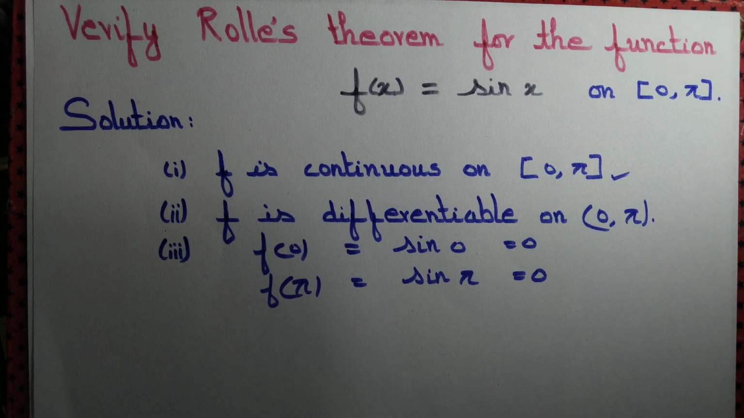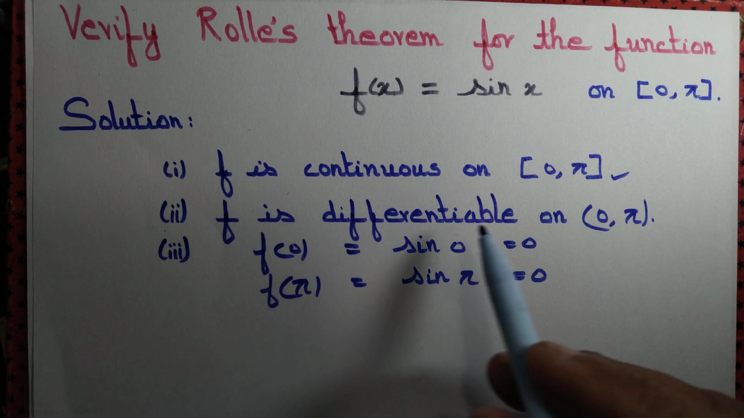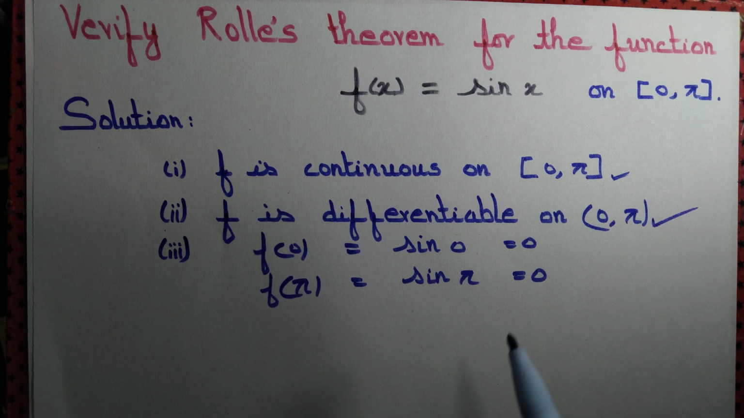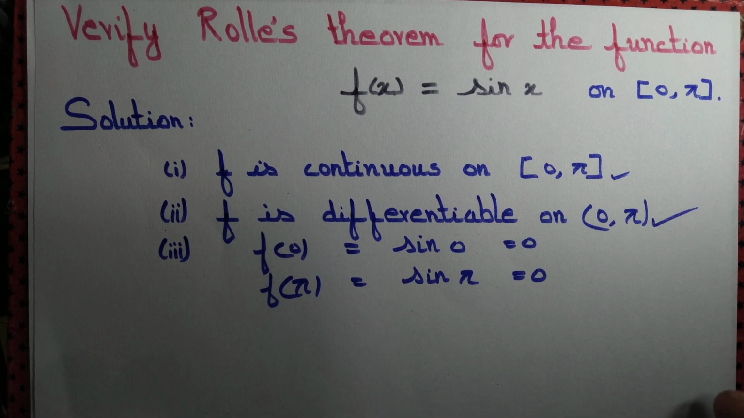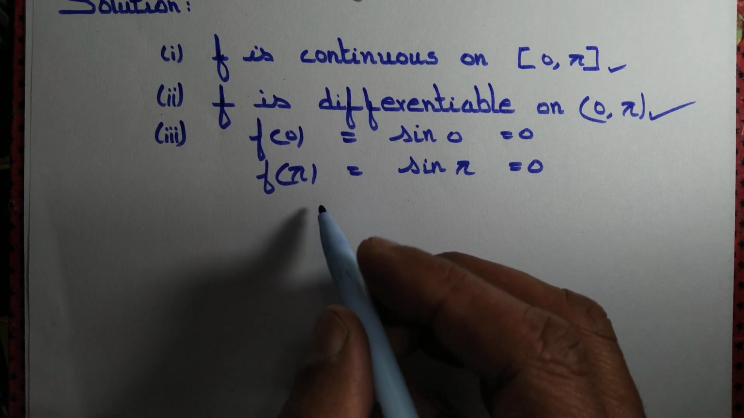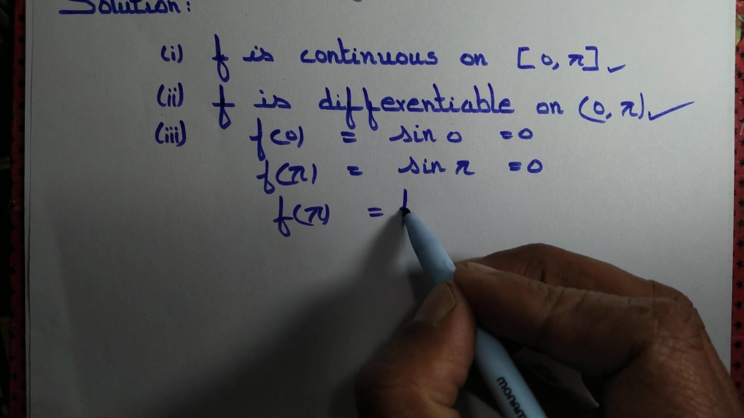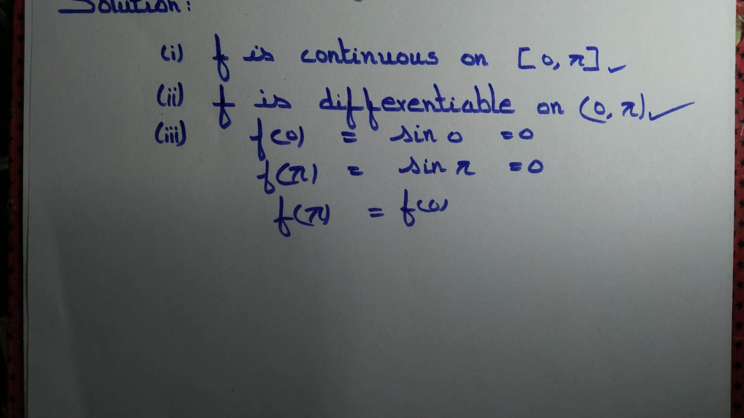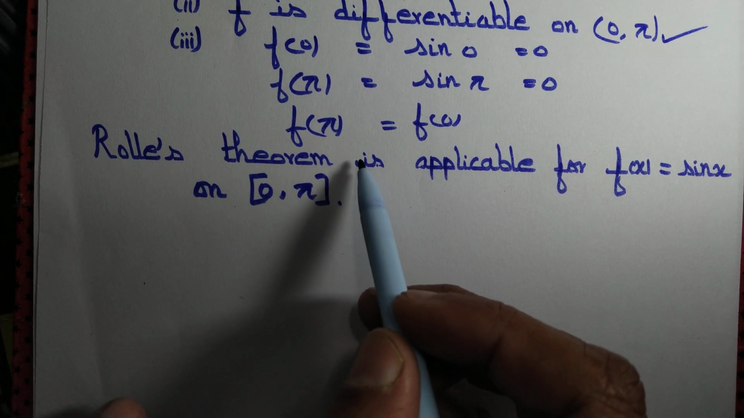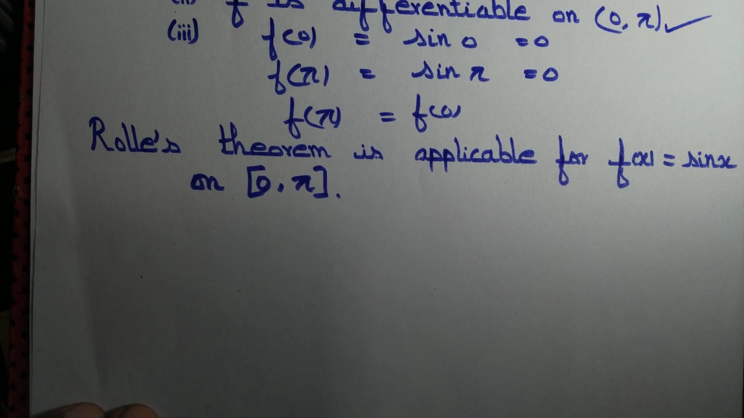So the three criteria are satisfied. First, f is continuous, yes it is continuous. f is differentiable, yes it is differentiable. The values of the function at the end points are equal, that is f(0) = f(π). The value of the function at the end points are equal. So we can say that Rolle's theorem is applicable. So Rolle's theorem is applicable for f(x) = sin x on the interval [0, π].